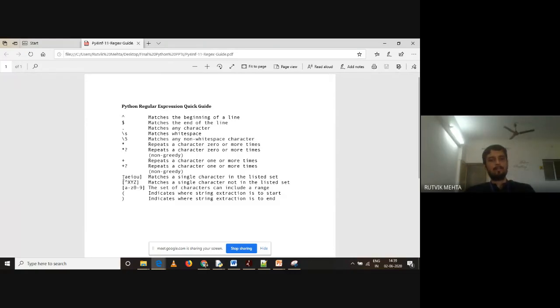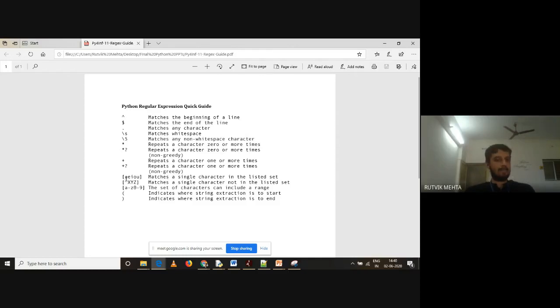Now you have square brackets, like a list representation, right? But here we don't have a comma. So A, E, I, O, U is written continuously. So what we are going to say is that if we find any of the letters, like we find A, or we find E, or we find I, if any of the letters is found, it is going to give us a match, right?